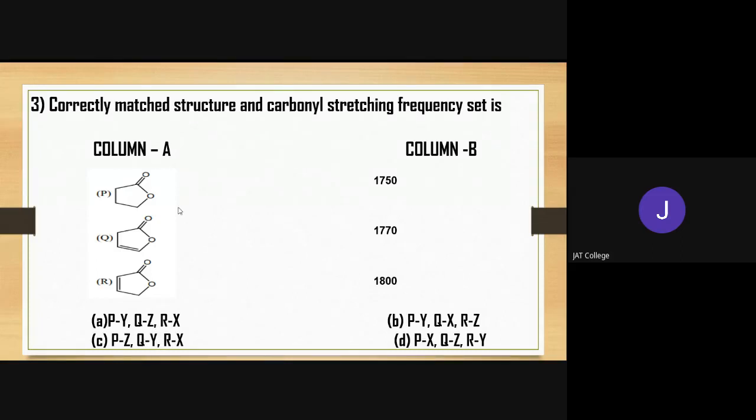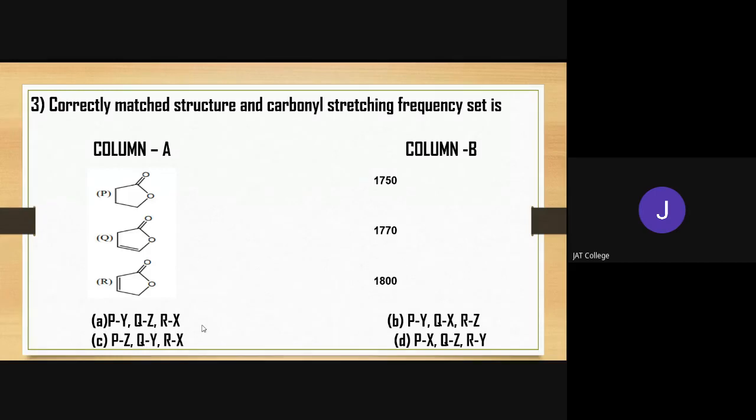And we know which one has the highest IR stretching frequency? Definitely Q, because it has the lowest conjugation, only 50%. So Q will have the highest frequency. Highest is 1800, that means Z. So which option is correct then? C. P follows Z frequency, Q follows Y frequency, and R follows X frequency.